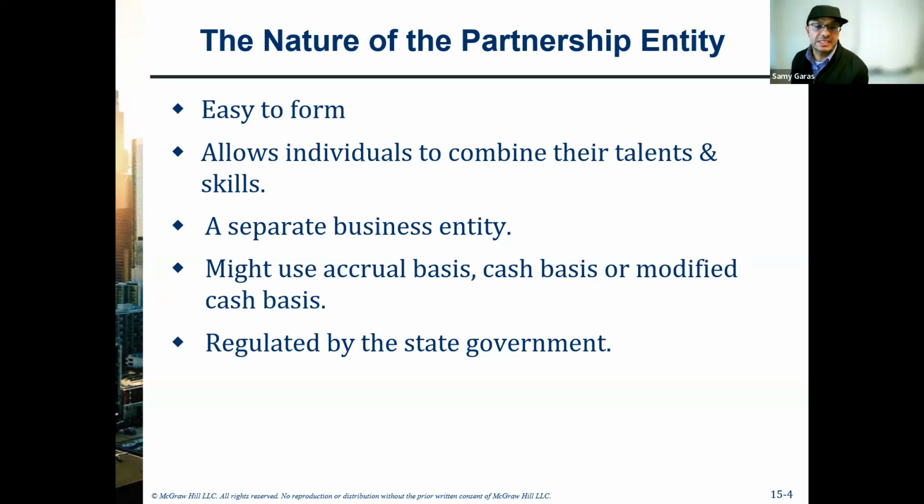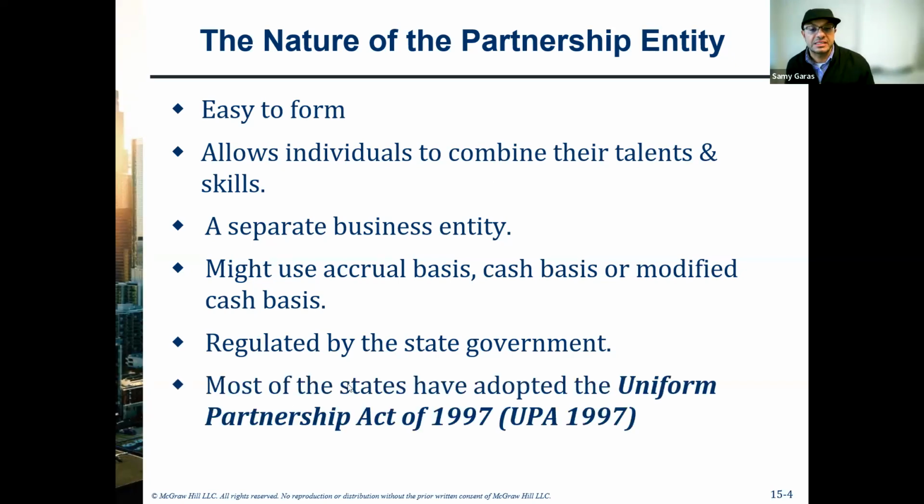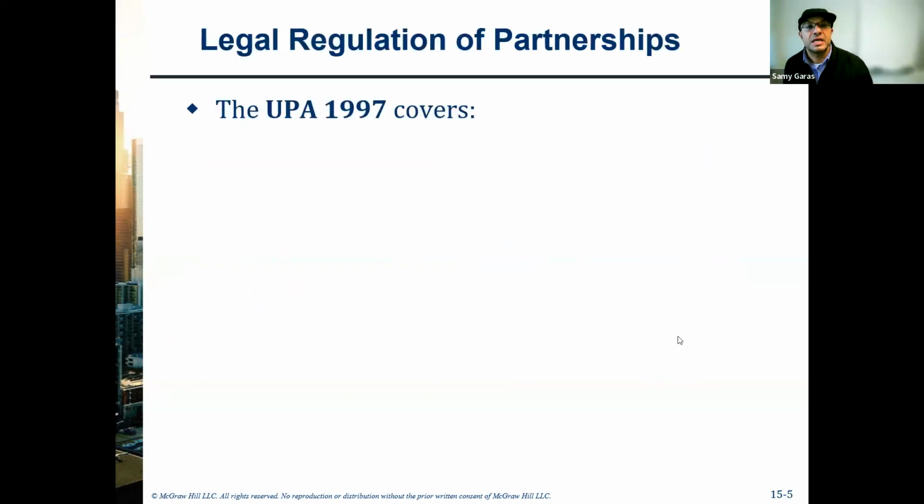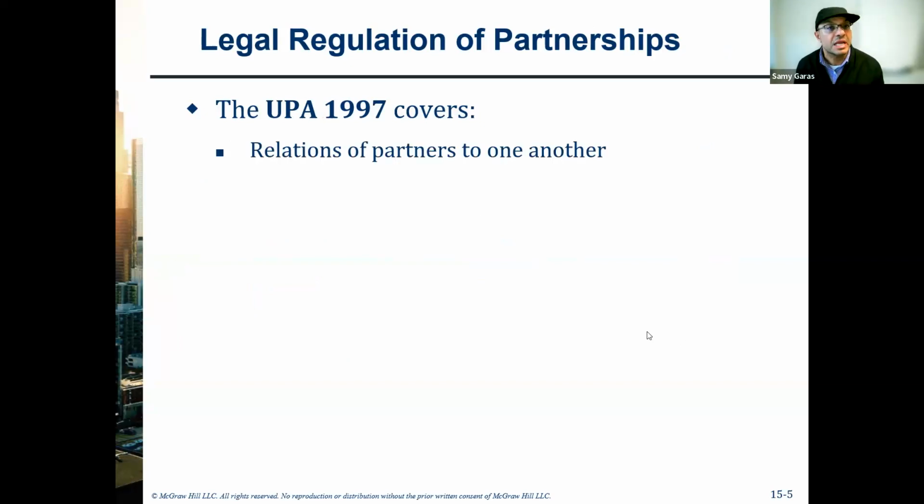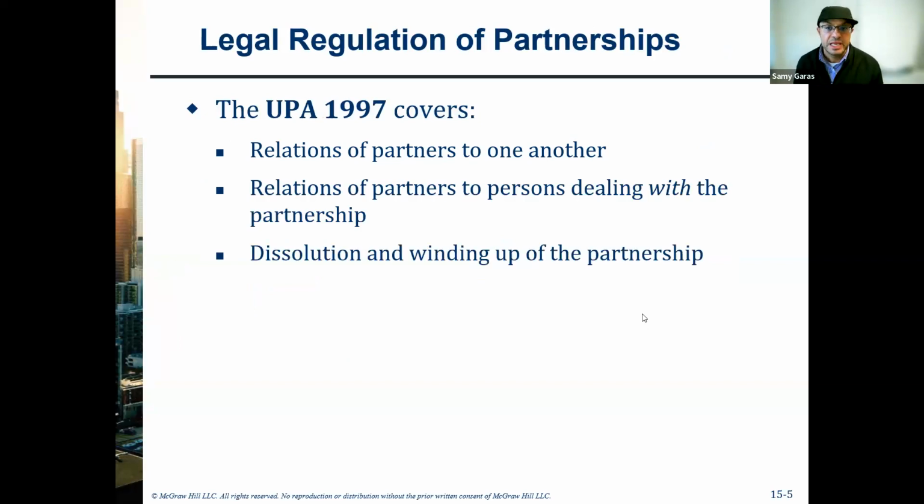And most of the states use the Uniform Partnership Act, which, as I said, I put on Brightspace for you to go through if you are interested to know more about the regulations for partnership. The Uniform Partnership Act mainly covers the relation of the partners with one another and with outsiders. It also talks about how to accept a new partner, how to retire an existing partner, and how to stop the business completely.